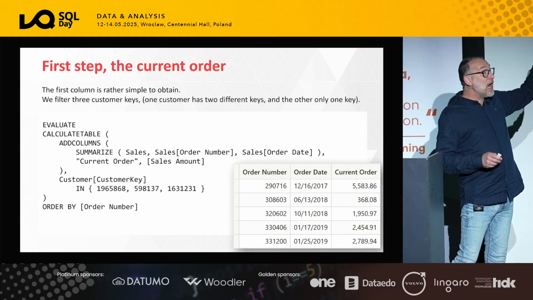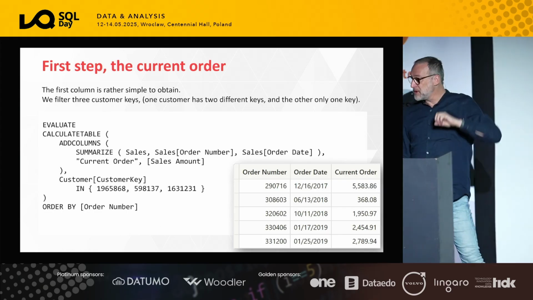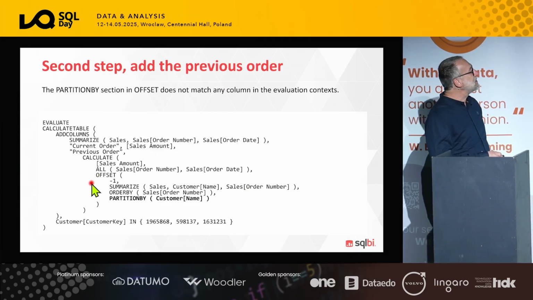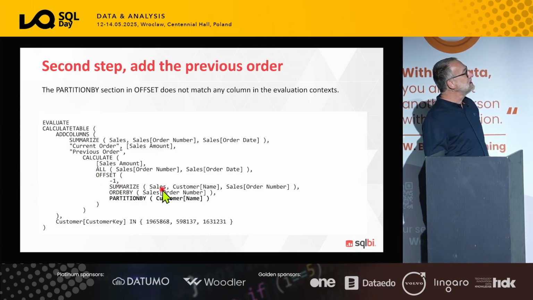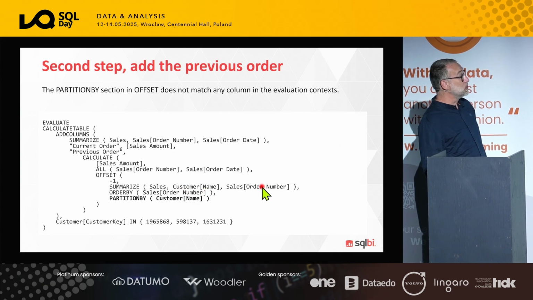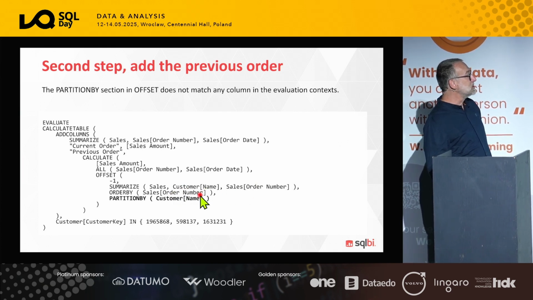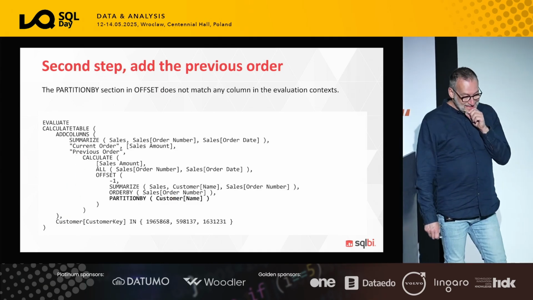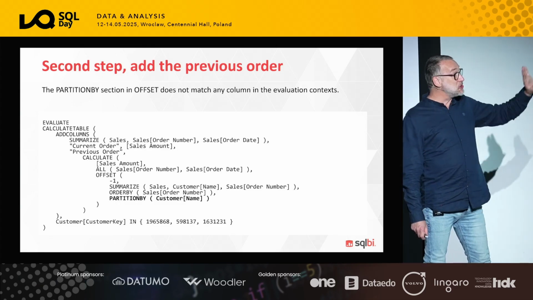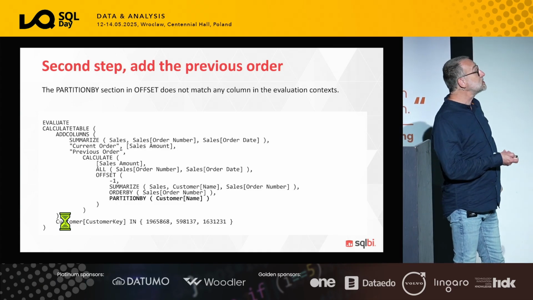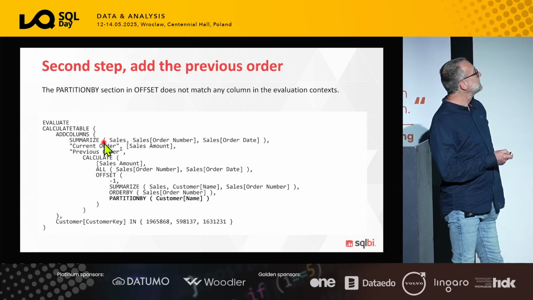Next, I want to add the previous order. And the previous order is this piece of code, offset -1 out of a table that contains the summarized sales by customer name and order number. I order it by sales order number, and I partition by customer name. Now, the reason I think understanding this code is important, as I said, is not because this code is elegant or interesting, but because it's really hard to understand what's the meaning of this code and how it works.